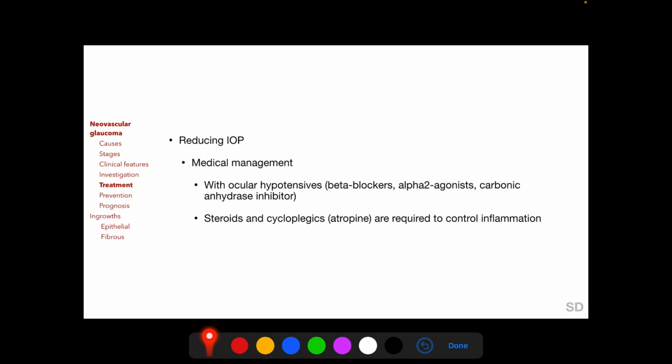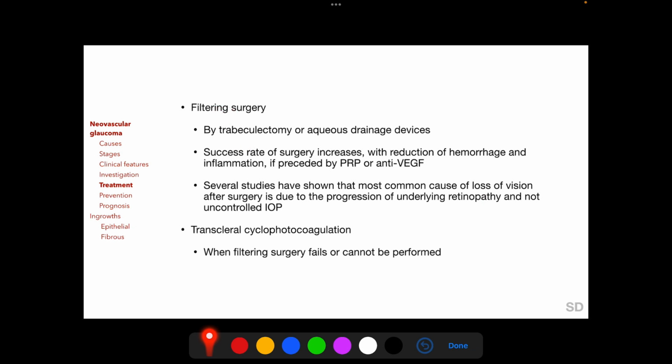And as we have discussed in the previous session, miotics are not able to improve aqueous outflow in eyes with secondary angle closure glaucoma. And eyes with neovascular glaucoma often require steroids and cycloplegics to control inflammation. Filtering surgery by trabeculectomy or aqueous drainage devices can also be employed to control intraocular pressure in neovascular glaucoma, and the success rate of the surgery increases with reduction of intraoperative hemorrhage and postoperative inflammation if surgery is preceded by pan-retinal photocoagulation and/or anti-VEGF injection, and this is very important to remember.